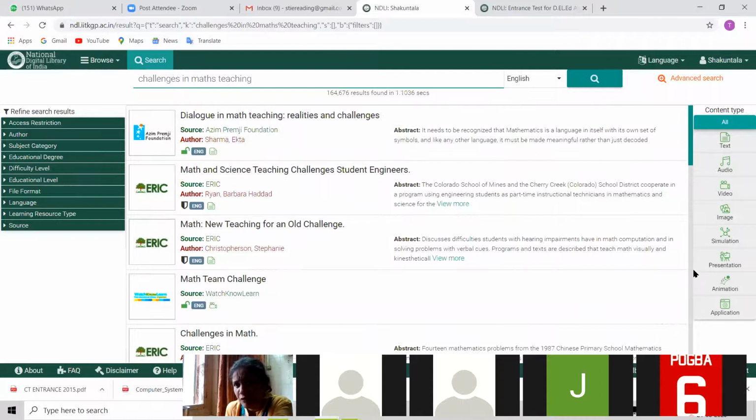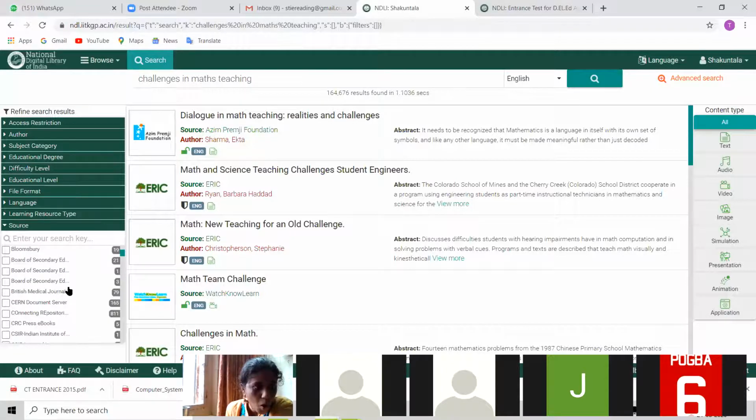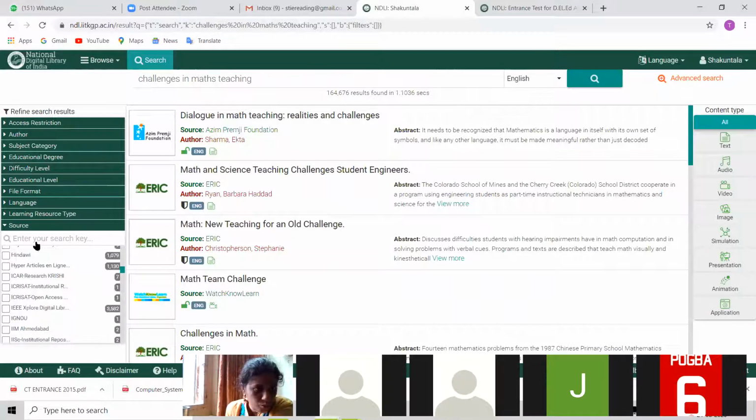Whatever it has searched for you is available in many different formats. Some text is there, some audio, video, images are there. Regarding my search query, simulations are there, presentations, PPTs, animations, applications are there. Then the sources I was talking about now: all these are publishers. These are the sources providing us this information, and from these we are getting this. So you can limit your search from here also.